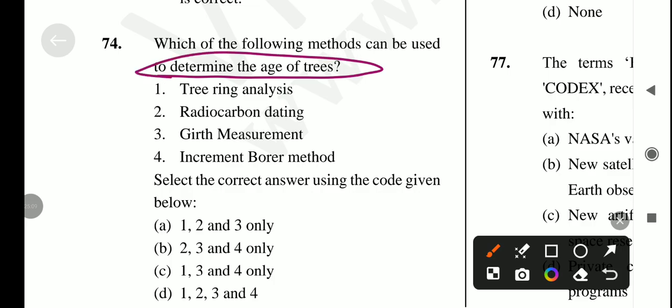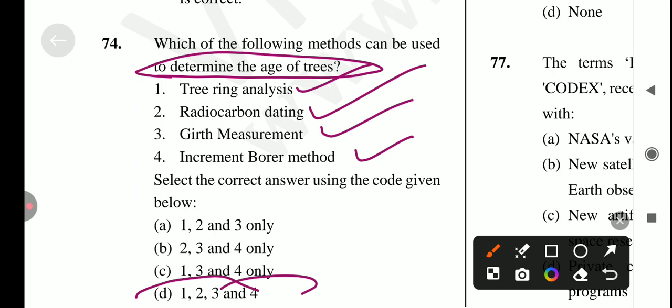Okay, so first is tree ring analysis, correct. Radiocarbon dating, correct. Girth measurement, correct. Increment borer method, it's also correct. So the answer for this question is option D. 1, 2, 3 and 4 is the correct answer for this question.